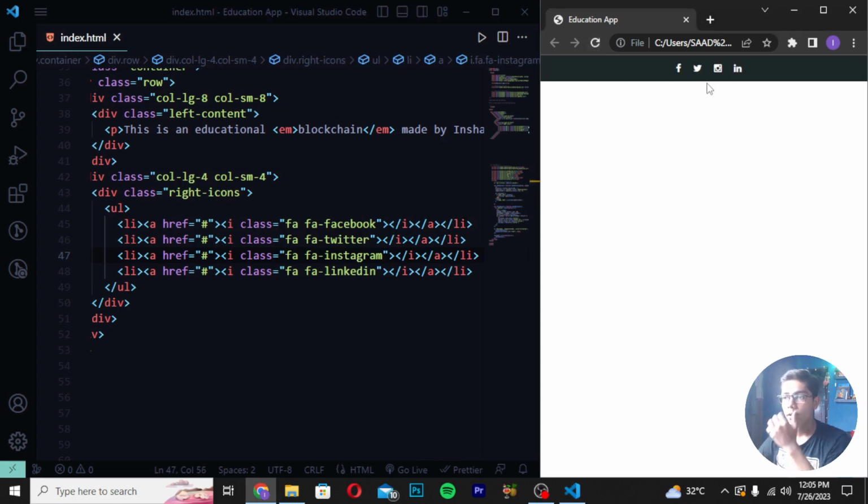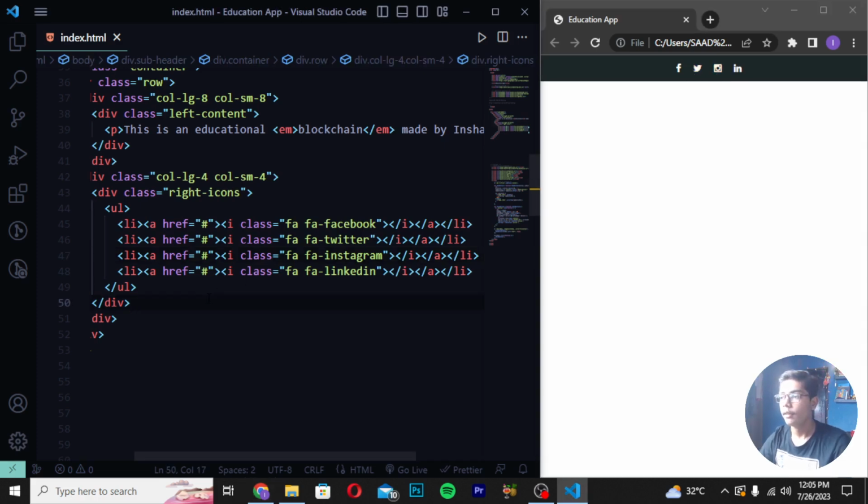Reload. You can see now we are getting all the icons here. You can use any of the icons, but I have just used Instagram, LinkedIn, Twitter, and Facebook icons, which are the most commonly used social media. Because of that, I've used these icons.